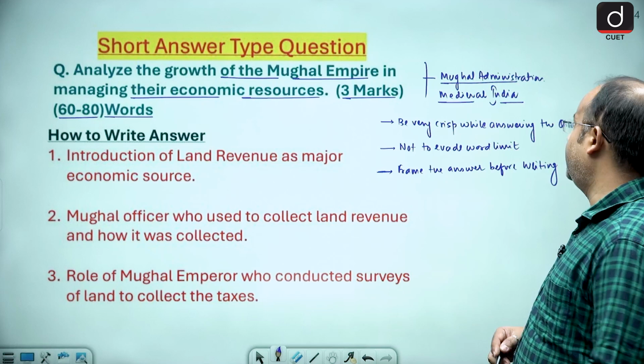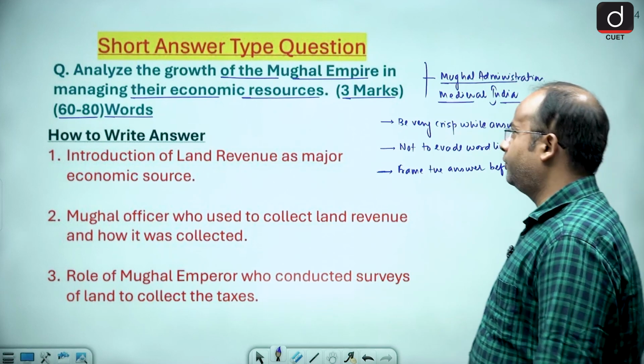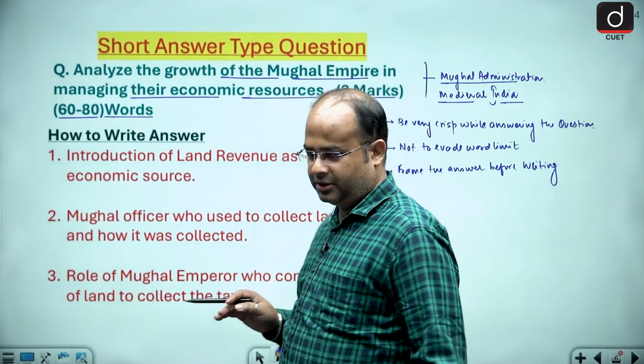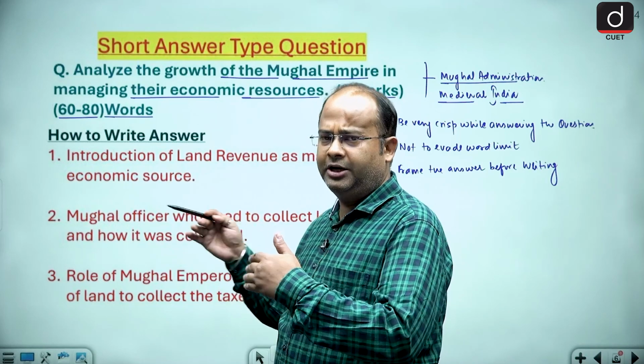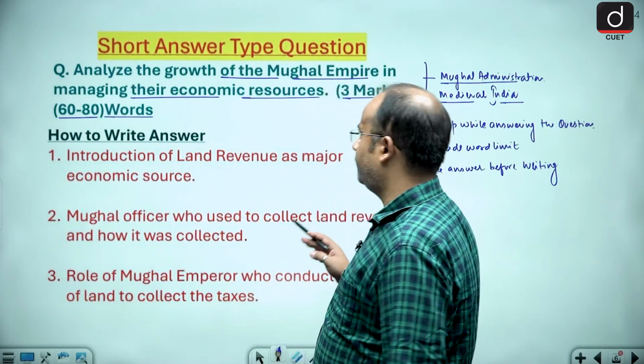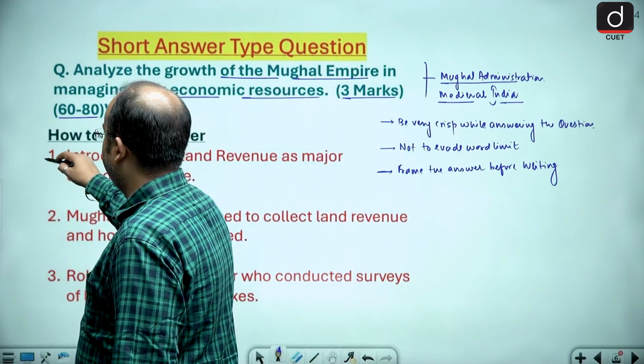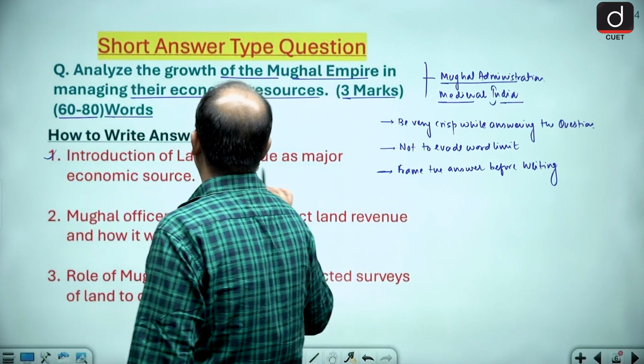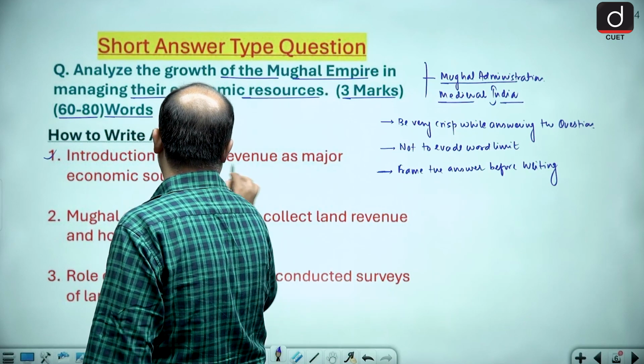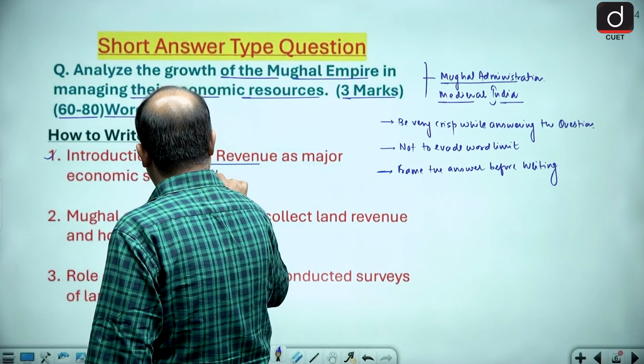So you should frame the answer before writing. So first of all guys, how to write the answer? First of all, this will depend upon the question to question. So first of all, we have to give the introduction of the land revenue, because it was a major source of earnings.